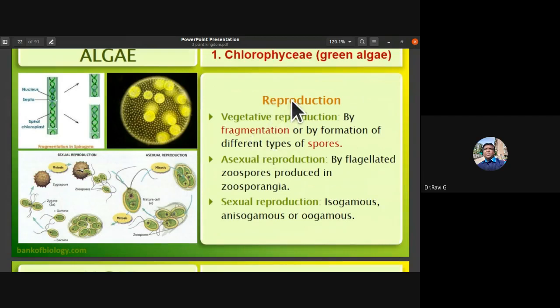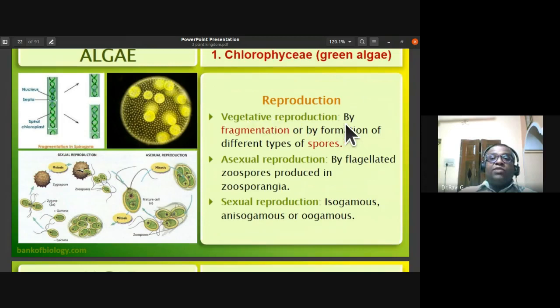So in chlorophyceae, vegetative reproduction is by fragmentation, or by the formation of different types of spores. You notice this type of vegetative reproduction. Asexual reproduction is by the formation of biflagellate zoospores produced in zoosporangia. So the sexual reproduction that you notice in case of green algae can be either isogamous, anisogamous, or oogamous type of sexual reproduction.